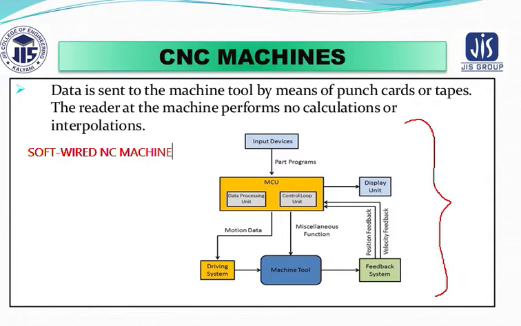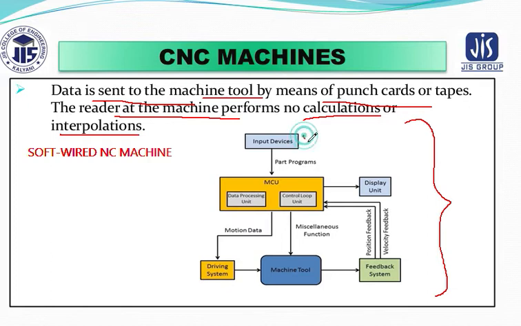Now what exactly were we talking about with CNC? Data is sent to the machine tool by means of punch cards or tapes, and the reader at the machine performs no calculation or interpolation, but you get the ultimate product after completing the machining.